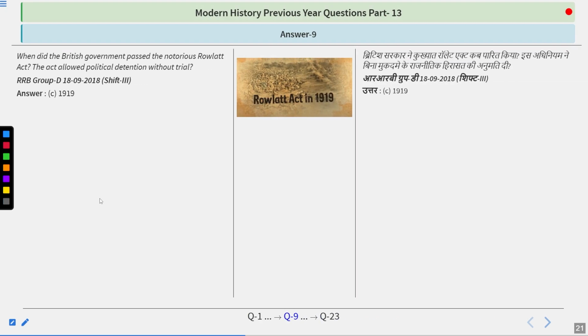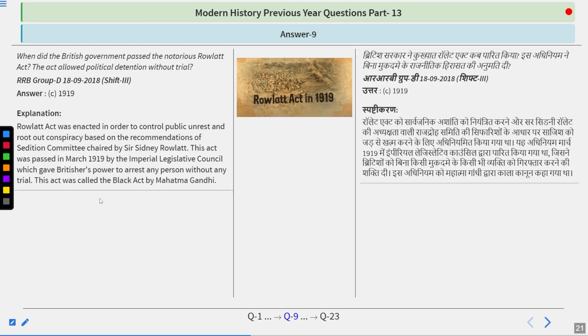And the answer is 1919. So, the Rowlatt Act was enacted in order to control public unrest and root out conspiracy, based on the recommendation of the Sedition Committee chaired by Sir Sidney Rowlatt. So, remember what was the name of the person? Sidney Rowlatt. This act was passed in March 1919 by the Imperial Legislative Council, which gave the British power to arrest any person without any trial.